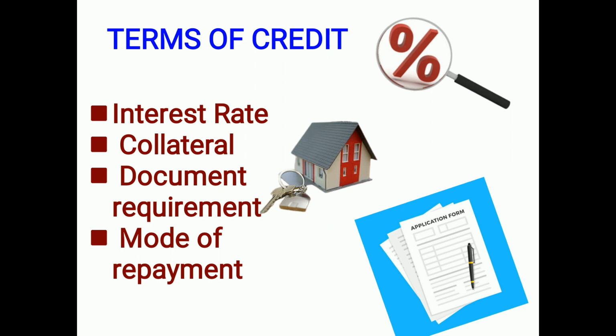Then after getting the loan, how are we going to pay? Mode of payment: whether we are going to pay on a yearly basis or monthly basis, or pay the entire principal amount along with interest. That will be decided by the bank and the borrower. The discussion will be carried out between the bank people and the borrower. That is the mode of repayment. So terms of credit include interest rate, collateral, document requirement, and mode of repayment.